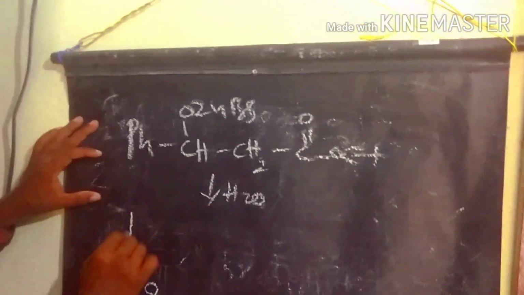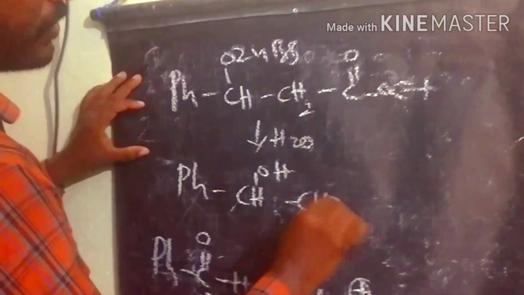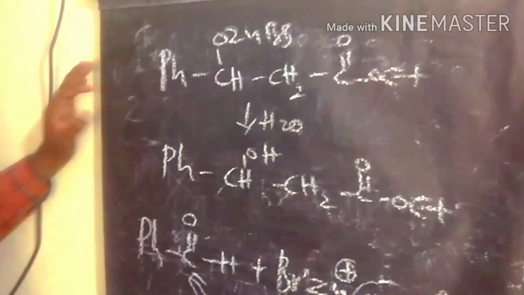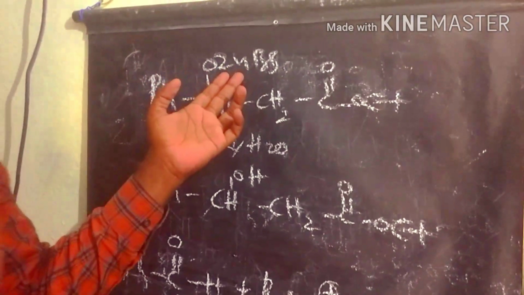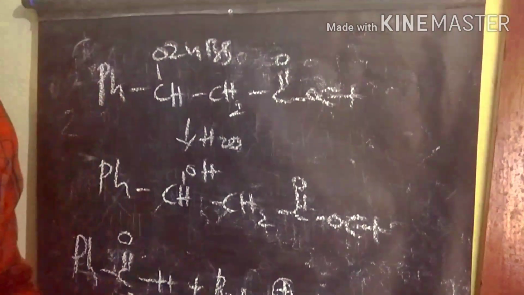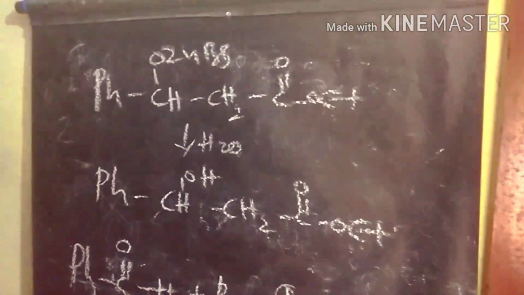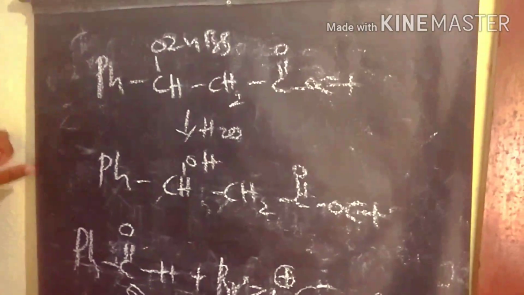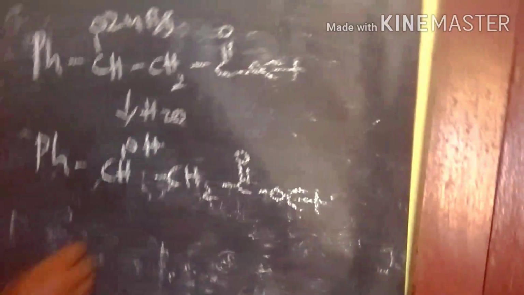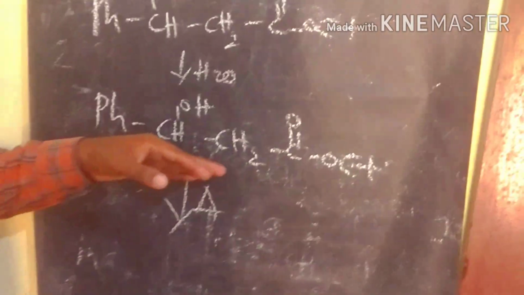So we are getting this product, OH and CH2COOEt. Here we also know about this hydrolysis. Here the zinc has a positive charge and oxygen has a negative charge. In H2O we have H plus and OH minus. H plus adds at the oxide ion and OH minus adds at zinc. So this product we are getting is a beta hydroxy ester. Finally we are getting beta hydroxy esters.